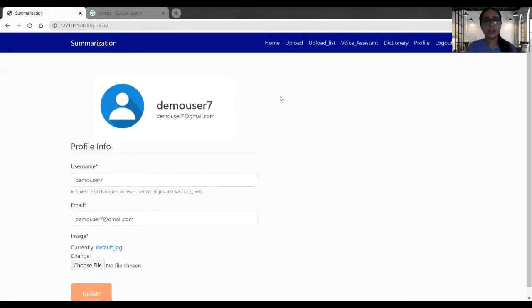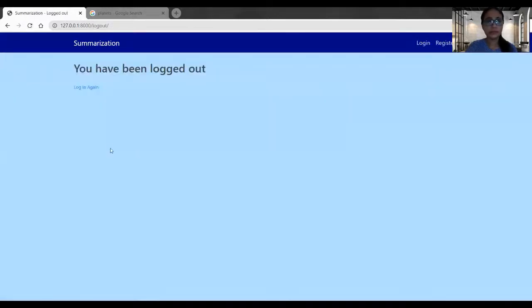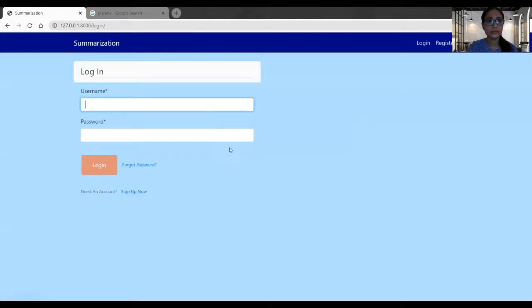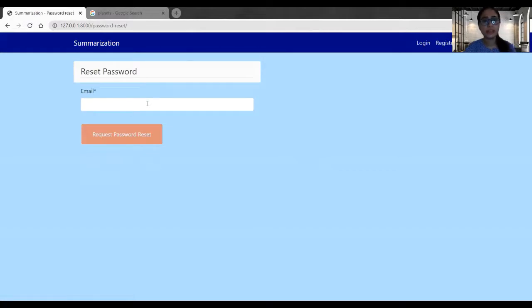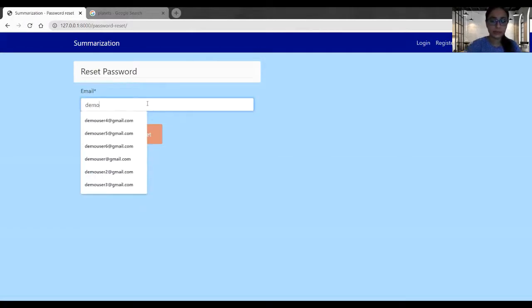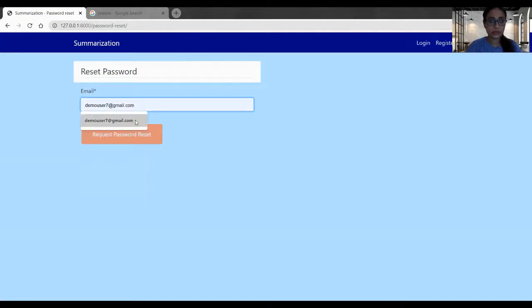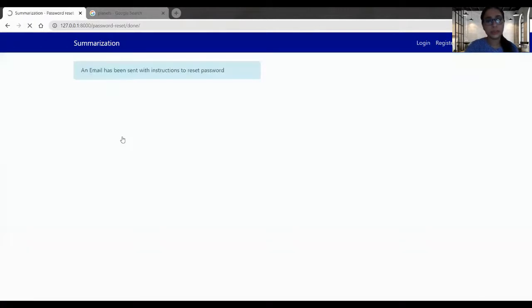Now, logging out from the application. One more thing I have to tell you: if a user is returning and they forgot their password, they can easily reset it. They have to go to forgot password. They have to give their email address here, and they have to click on this button.